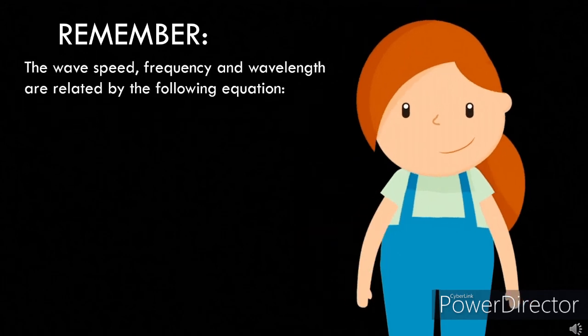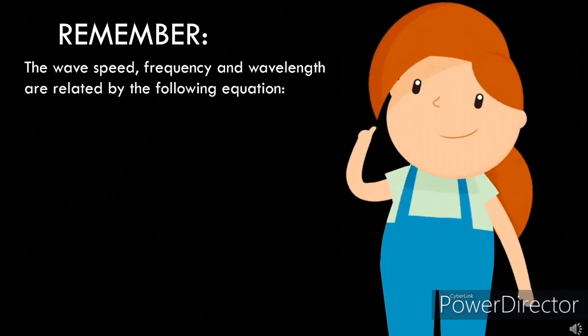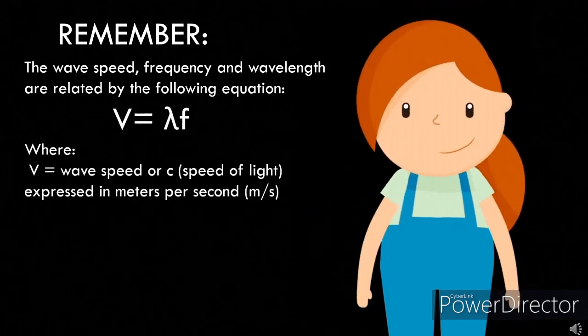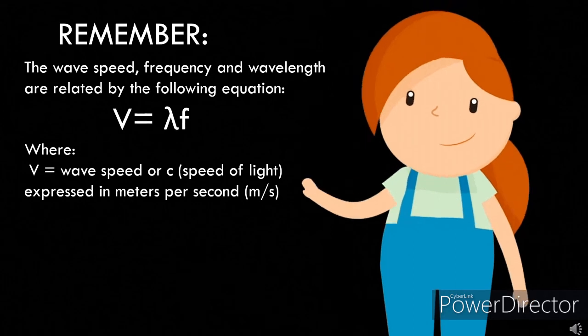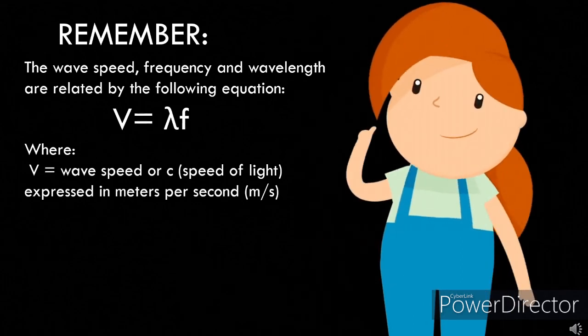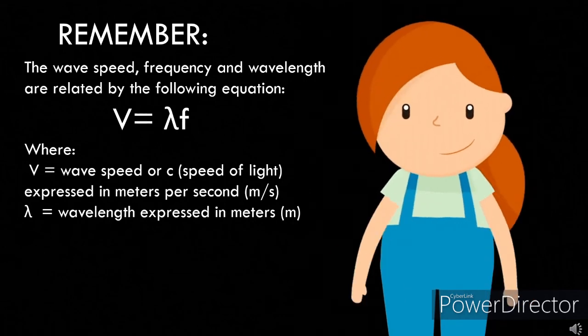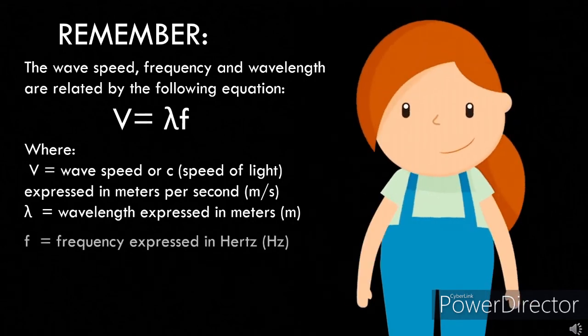Lastly, the wave speed, frequency, and wavelength are related by the following equation: v equals lambda f, where v is equal to wave speed, or the c, speed of light, expressed in meters per second, lambda equals wavelength expressed in meters, and f equals frequency expressed in hertz.